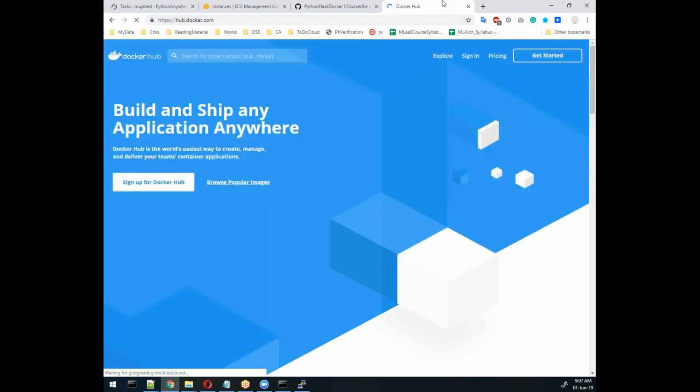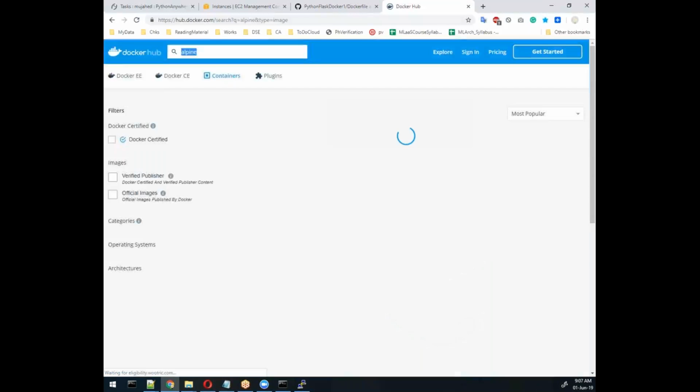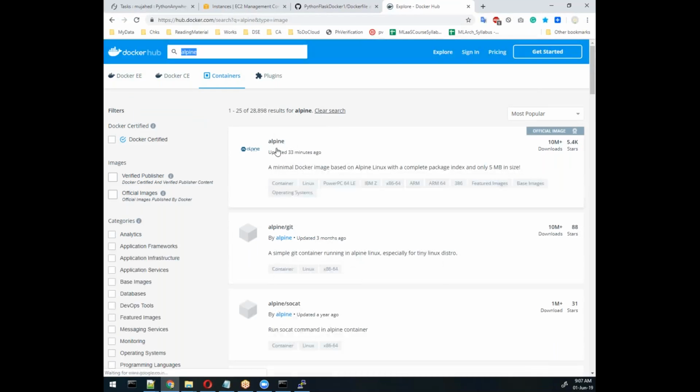So this is hub.docker.com. Through that, you will get all ready-made images. So here I can search it. Alpine. See, this is the image. So I'm trying to download this minimal Docker image based on Alpine Linux, with complete package index and only 5 MB in size. Because of this reason, people are trying to get this Alpine image.